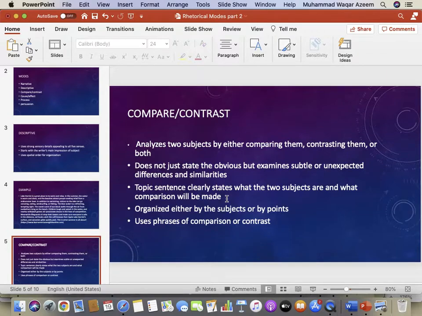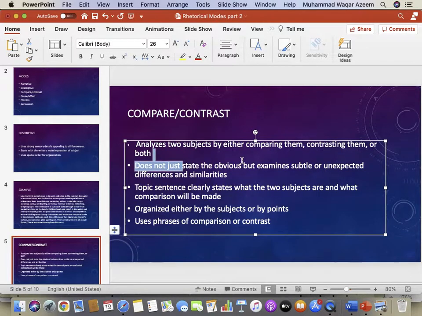The next mode of writing is compare and contrast. When you are asked to write a paragraph using the compare and contrast mode, you are supposed to analyze two subjects or two things by comparing or contrasting them. You do not just state the obvious similarities or dissimilarities.